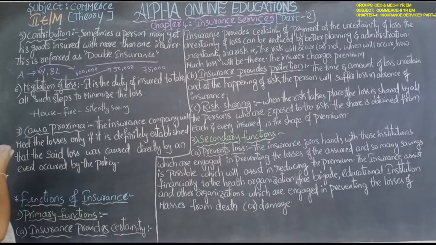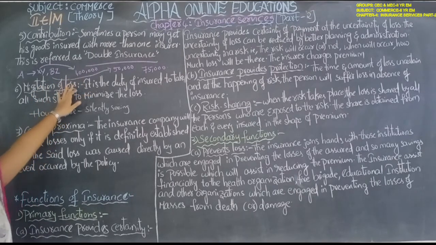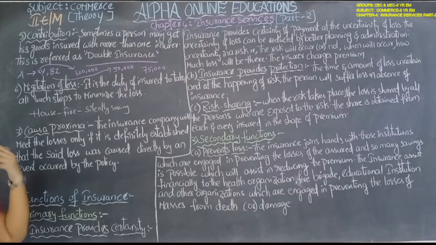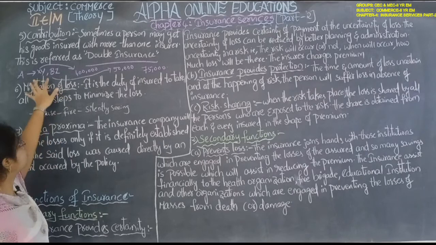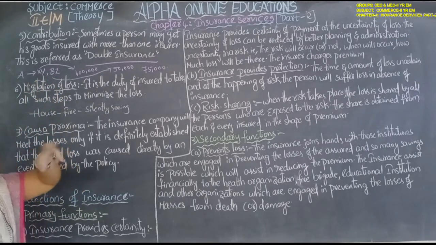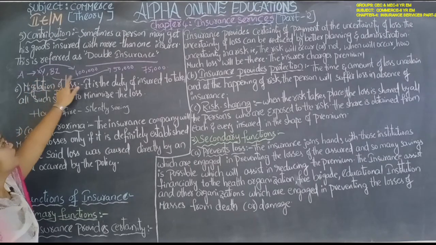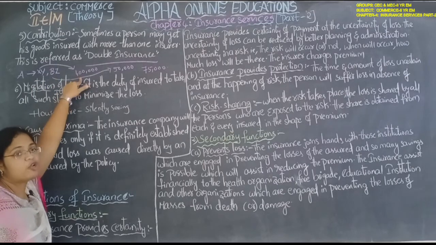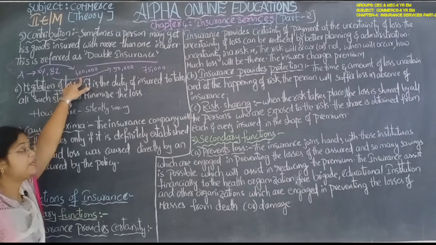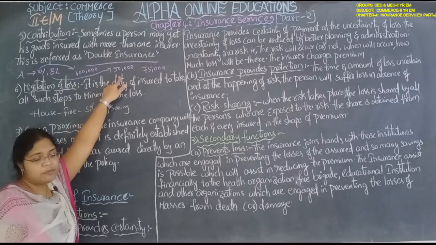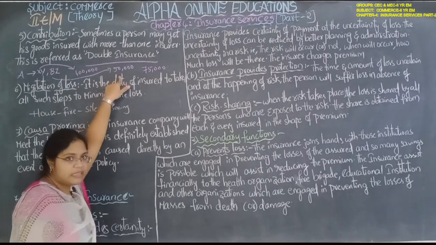Now he is not going to get 75,000 rupees from one and 50,000 from the other. He will get 75,000 rupees from the two companies combined. How? With XY company, how much insurance policy does he have? 1 lakh rupees. From that he will get 50,000 rupees, and BZ company, where he has a policy of 50,000 rupees, he will get 25,000 rupees.